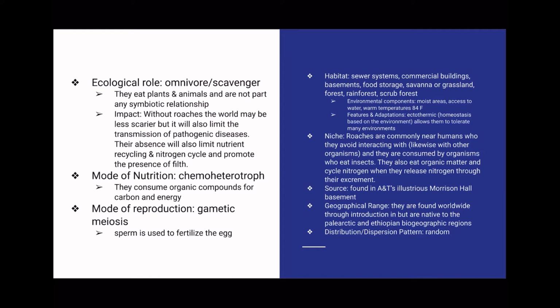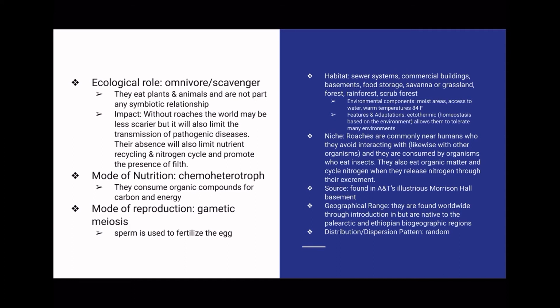Roaches have adapted to be ectothermic, which means their homeostasis is based on the environment, which allows them to tolerate many environments. The source was A&T's illustrious Morrison Hall's basement. The geographical range is worldwide. However, they were introduced by methods of migration, and they are native to Palearctic and Ethiopian biogeographic regions.